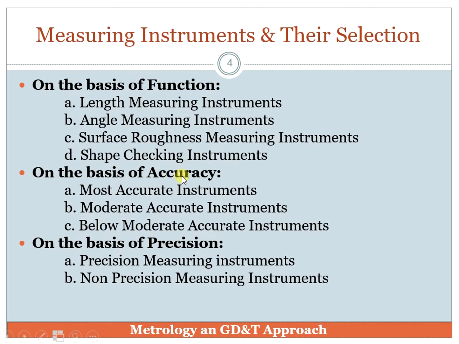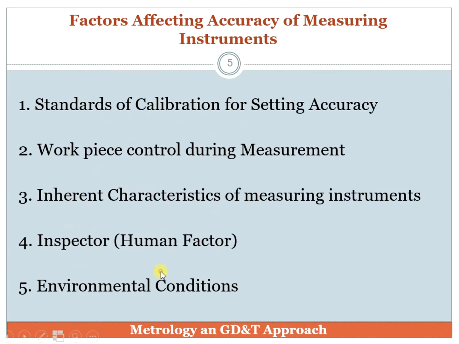Based on accuracy we have three classifications: most accurate, moderately accurate and below-moderate accurate instruments. And we have precision based instruments as well. We call them precision measuring instruments or non-precision measuring instruments.